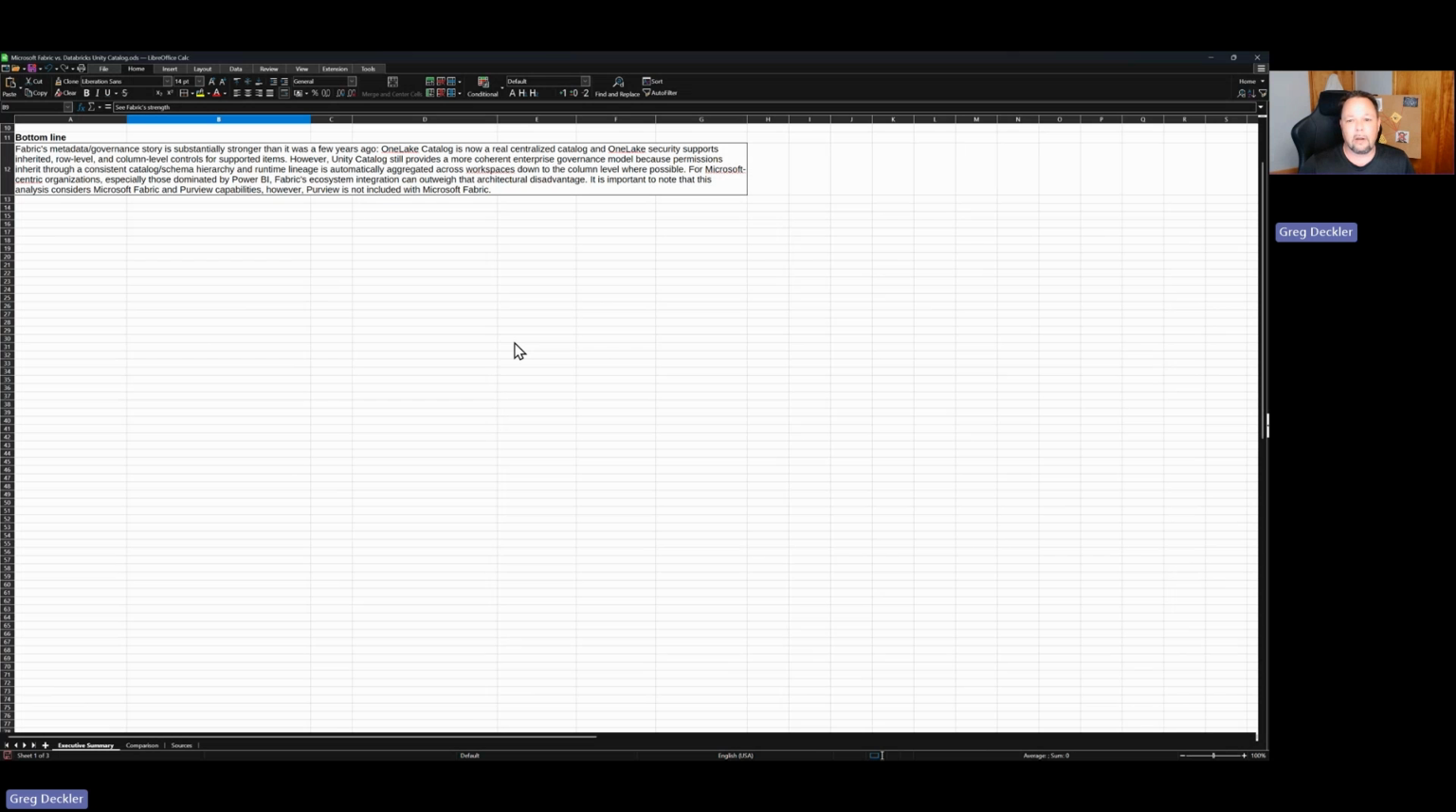One other thing I need to point out is that this analysis includes both Fabric and Purview. However, Purview is not part of Microsoft Fabric. You pay extra for it. Okay. So why did I include Purview?